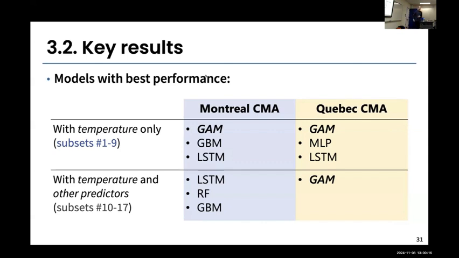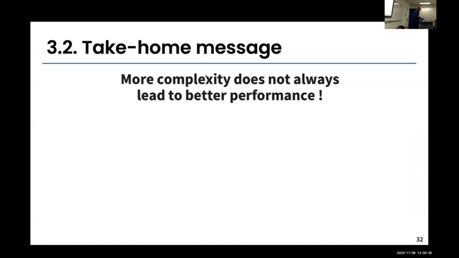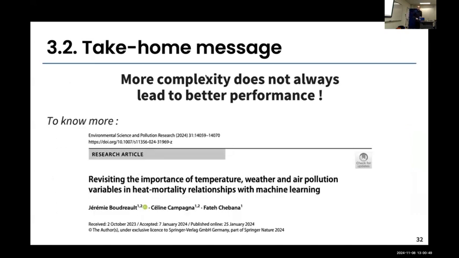But then when we added extra predictors, the GAM did not have a very good performance on Montreal, but still a good performance on Quebec. So it's interesting to see that when we have very few predictors, this statistical model can do a pretty good job of modeling heat-related health impact, mortality in this case. So the take-home message for this application is really that adding more complexity, so more variables or a more complex model, will not always lead to better performance, and that's what we've seen here. And if you want to see the complete results, the study is already published in Environmental Science and Pollution Research.